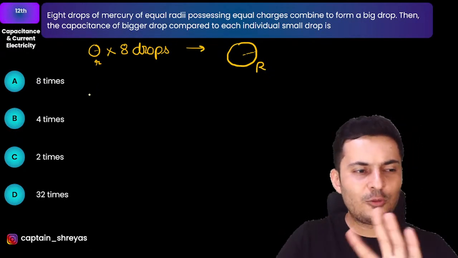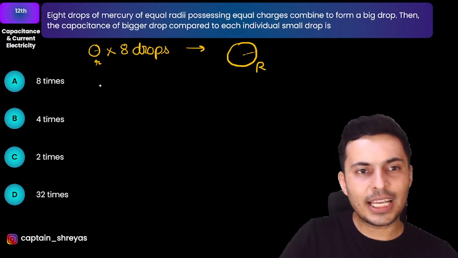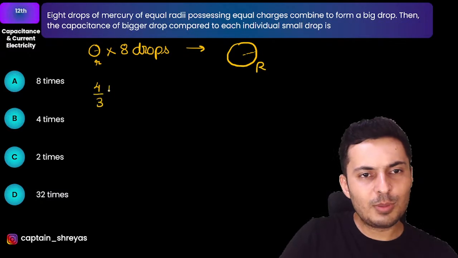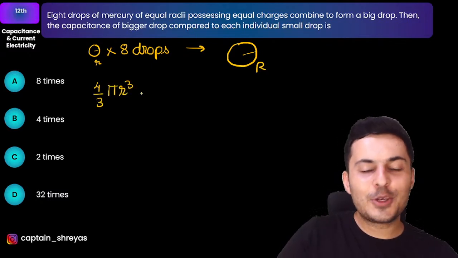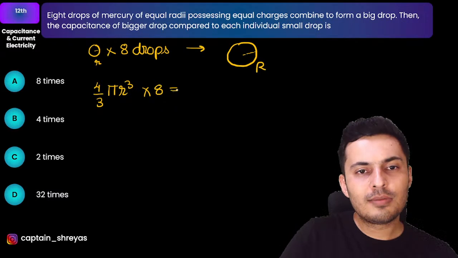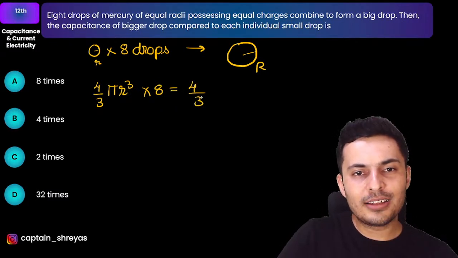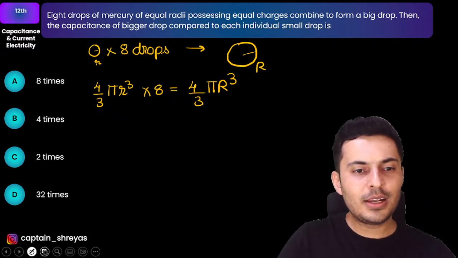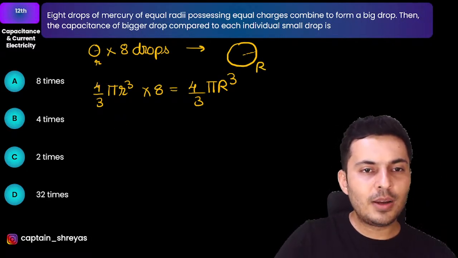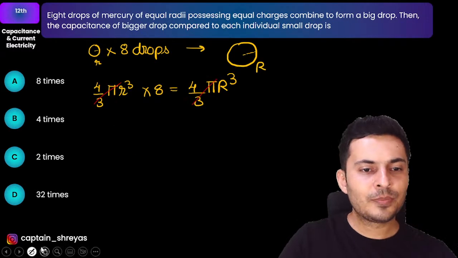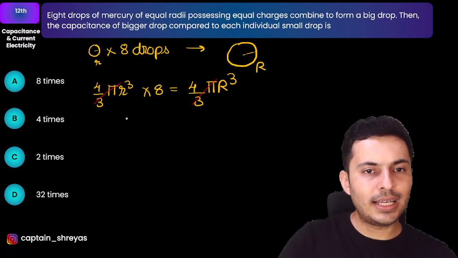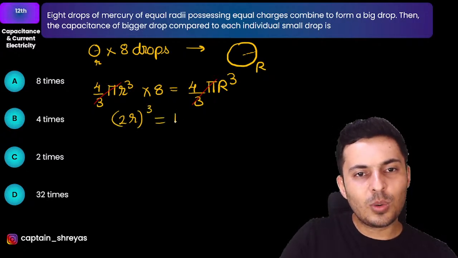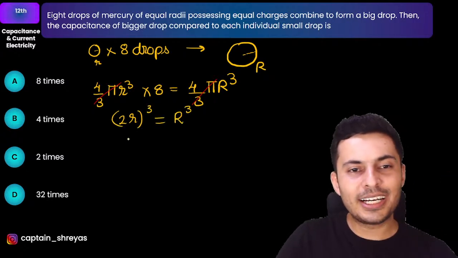So I should first find out the radius, only then I can solve this. The volume of the small sphere will be 4 by 3 pi r cube, into 8, which will be nothing but 4 by 3 pi capital R cube. The 4 by 3 pi will obviously cancel, and I can also look at it as 2r whole cube is equal to capital R cube, because 2 cube is 8.